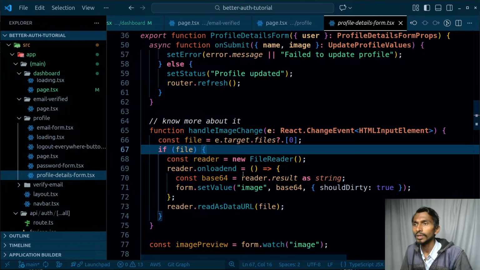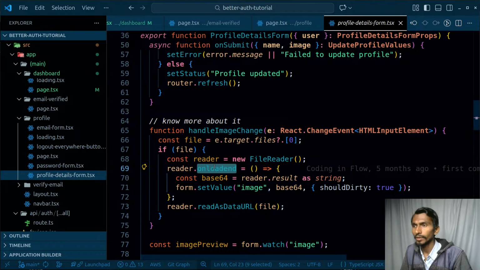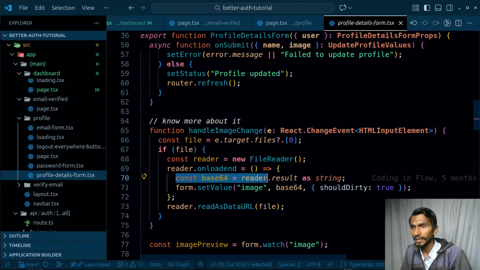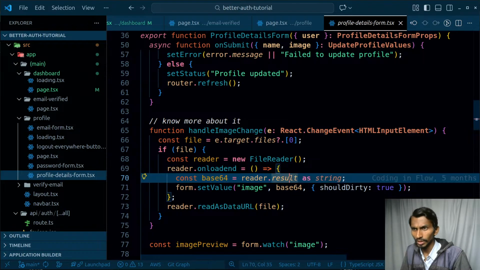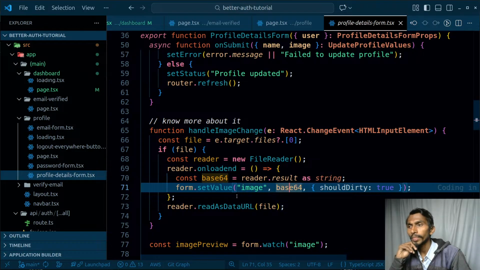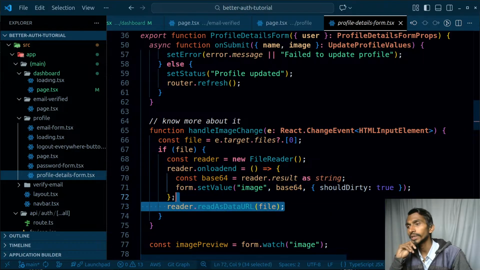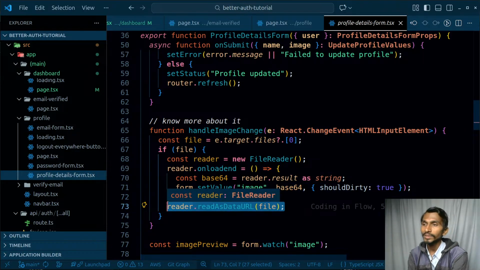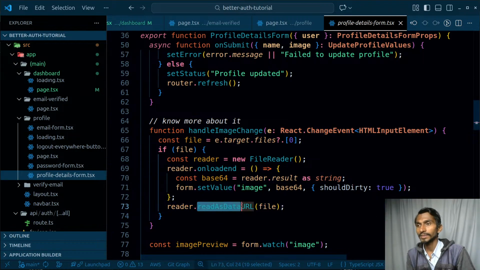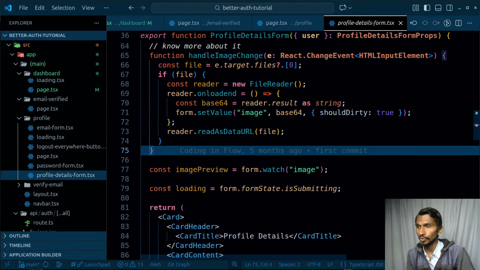Once it has the file, new file is gonna be equal to FileReader, reader.onloadend, what am I doing? const base64 is gonna be equal to reader.result as string, form.setValue image base64. So ultimately image hasn't been set yet. Now reader.readAsDataURL, okay, over here it is actually reading, and once it has got the base64 image, it will simply read as data URL. So ultimately this particular image will be read. I need to know more about it, so I will be digging deeper into it whenever it's needed.